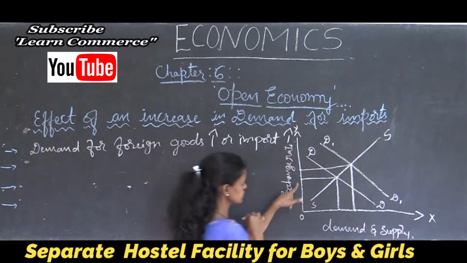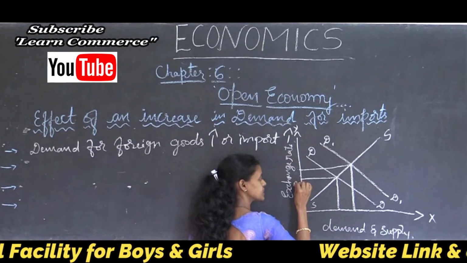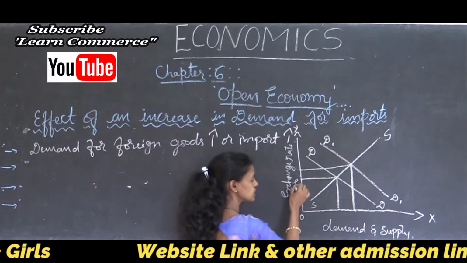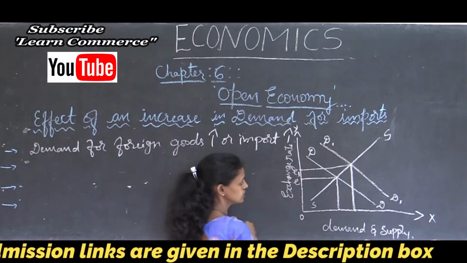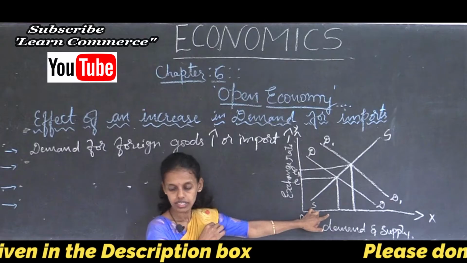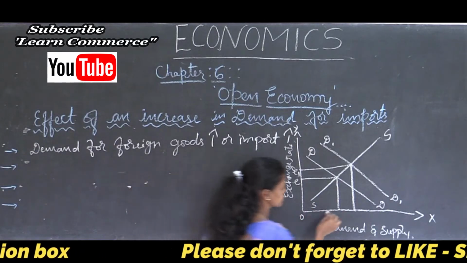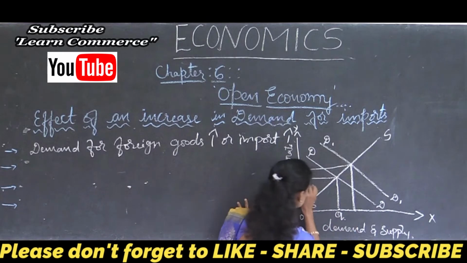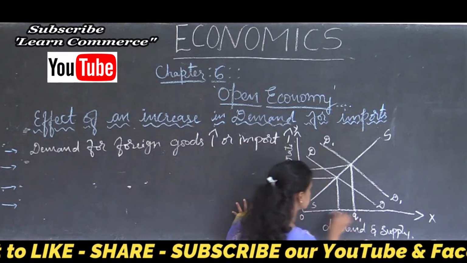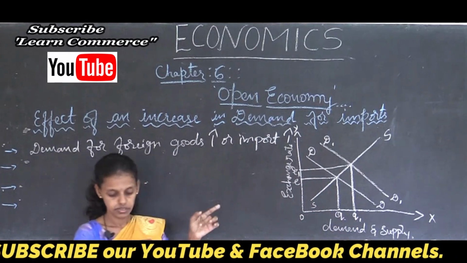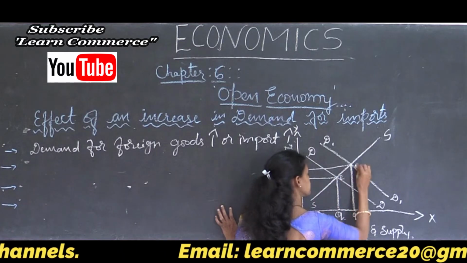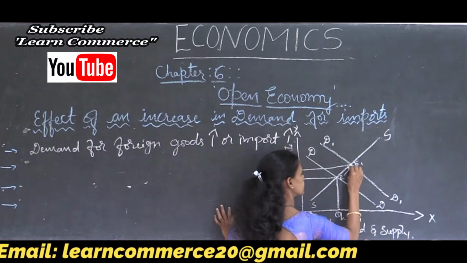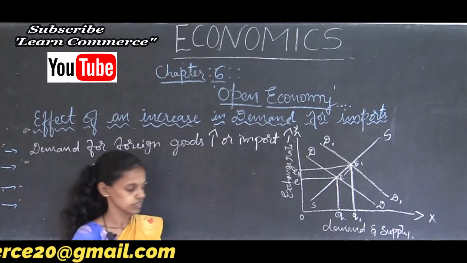Now this is the exchange rate, E is the exchange rate, or you can write R also, rate, E2, E1. This is demand, quantity, Q, Q1, D, D1. Equilibrium point E2, E1.